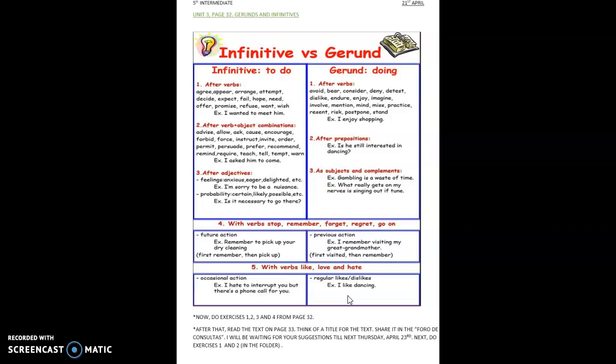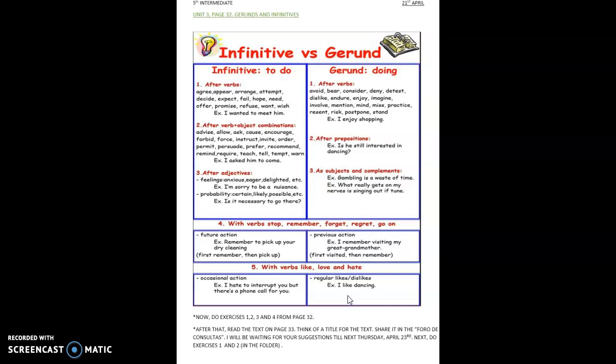Well, I don't know what to choose. So I try with number 1: Spending time with my friends always makes me happy. Or to spend time with my friends always makes me happy. In this case, the correct choice is spending. Yes? And you mark it or circle it or underline it.